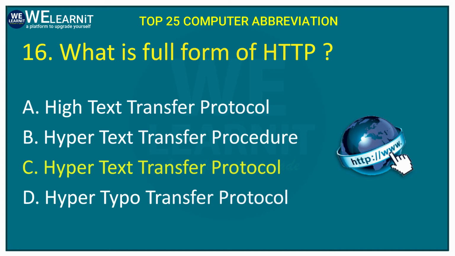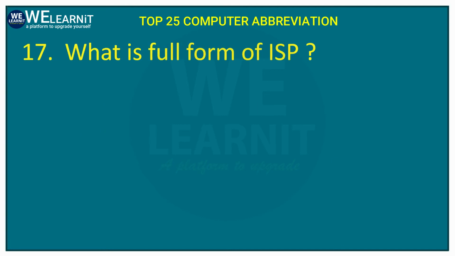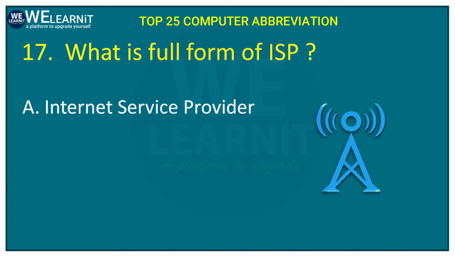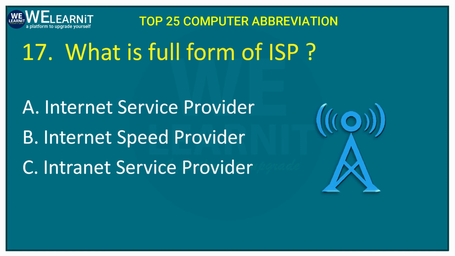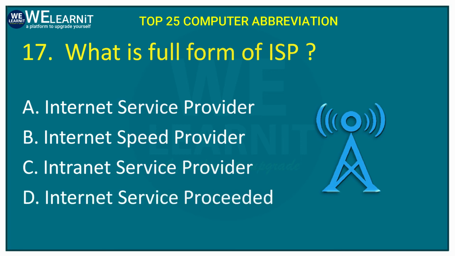The next question is, what is the full form of ISP? ISP is the name of a service provider who provides us the internet connections. Okay, let's look at the options. Internet service provider, internet speed provider, intranet service provider, or internet service provider. And the correct answer of this question is option number A, internet service provider.